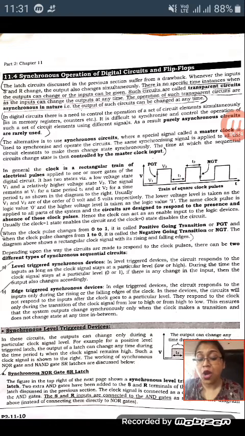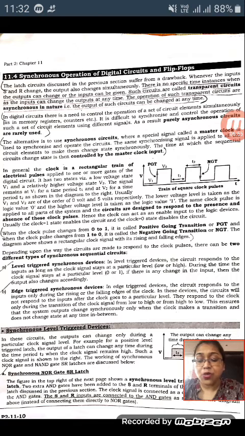This is synchronization, where input and output are both synchronized with each other. The output will depend on the input, but at the same time it does not change too easily. It will not change so fast, because the clock signal will hold and manage the operation. So this is the concept of the synchronous operation. The details will be discussed later. Next we will learn about the level triggered device in the synchronous NOR gate based SR latch, and the edge triggered flip-flop, and the synchronous NAND gate based SR latch will be discussed later.